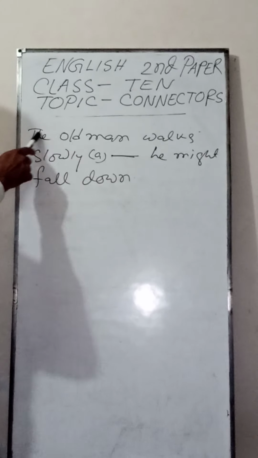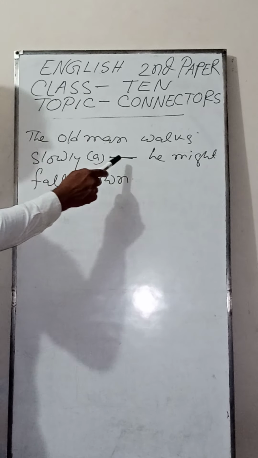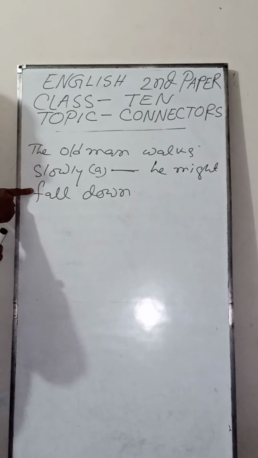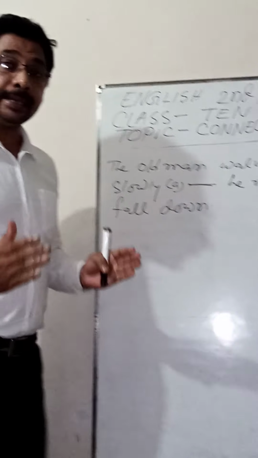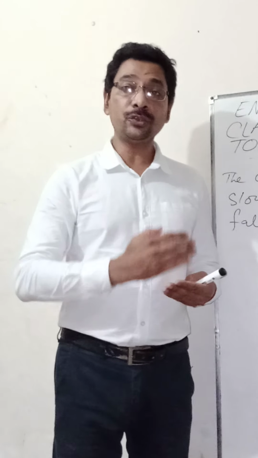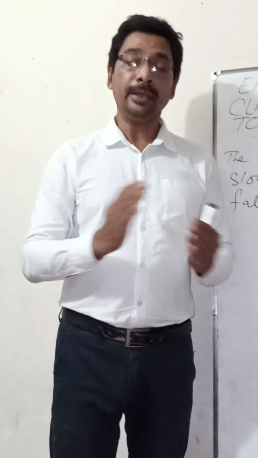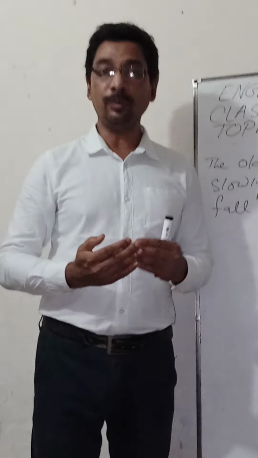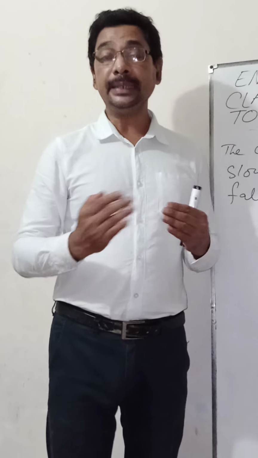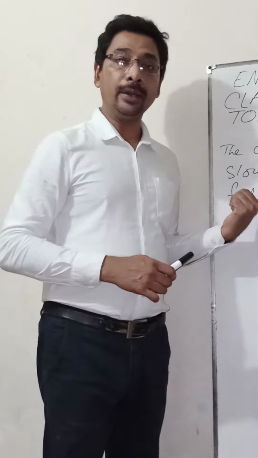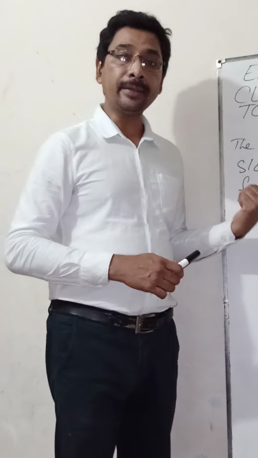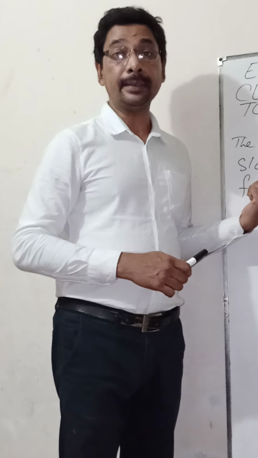You see, the old man walks slowly, dash, he might fall down. This is also a rule of completing sentences. But in case of grammar, you have learned from class 1 to class 10, all the grammar are connected with each other. So you have to memorize, you have to remember, you have to identify which are related between each other. And this is the rule which is connected with completing sentences. But here, you have to write and it is also used as a connector.